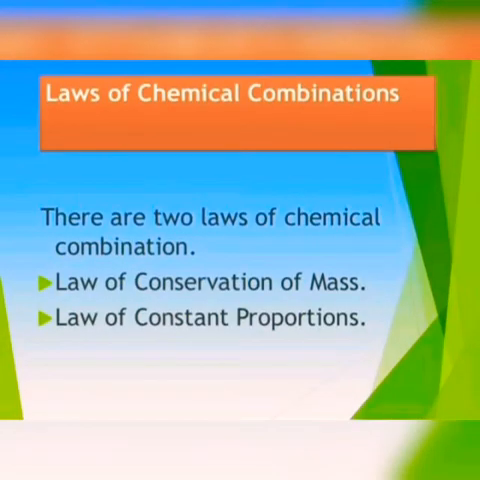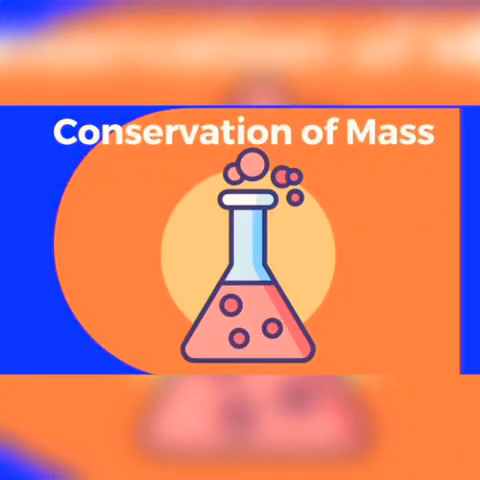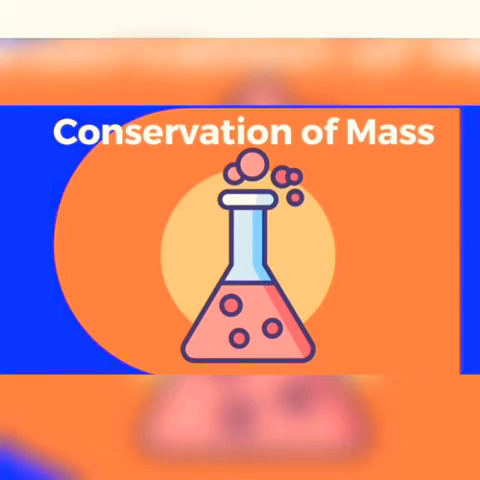Under laws of chemical combination, there are mainly two important laws. The first one is law of conservation of mass. Second one is law of constant proportions. First, we can study the law of conservation of mass. For studying this law, we have to arrange an experimental setup as shown in the figure.